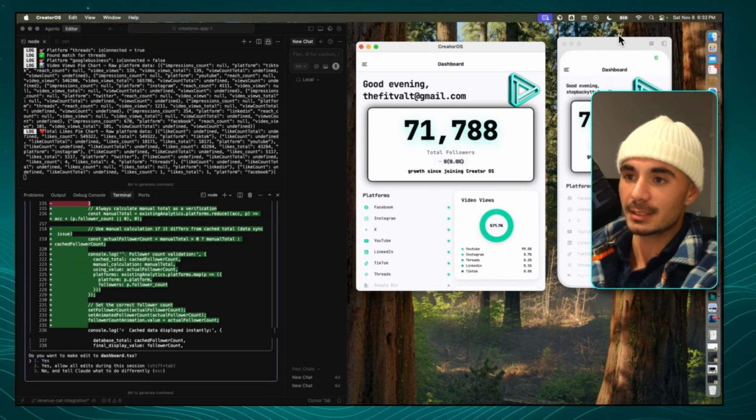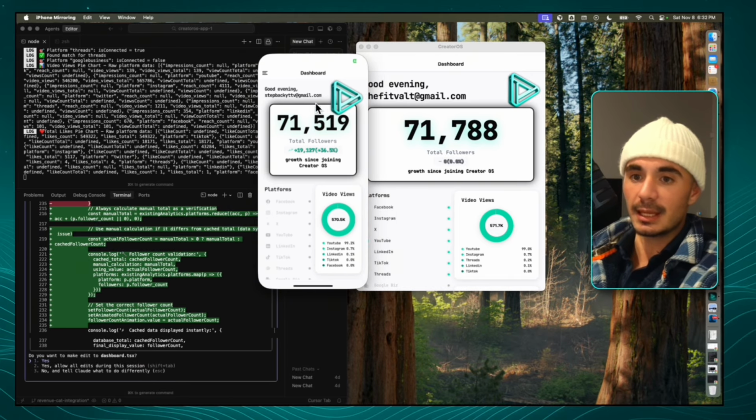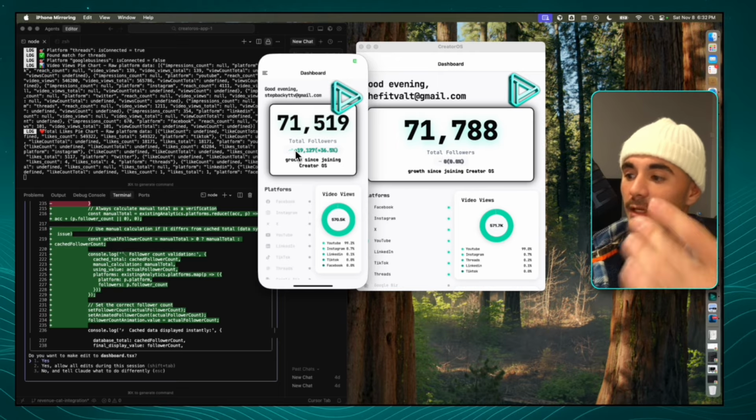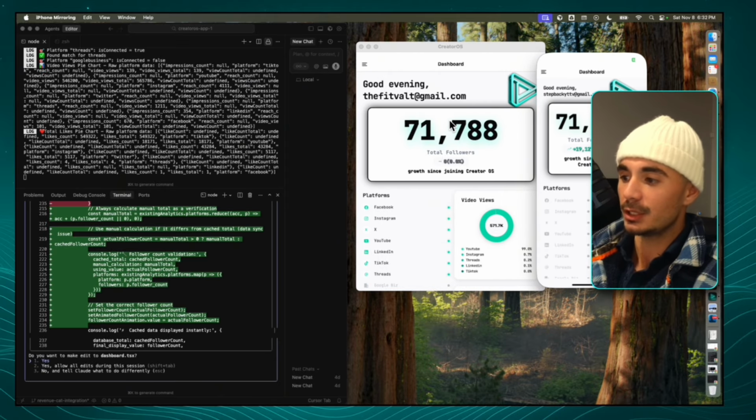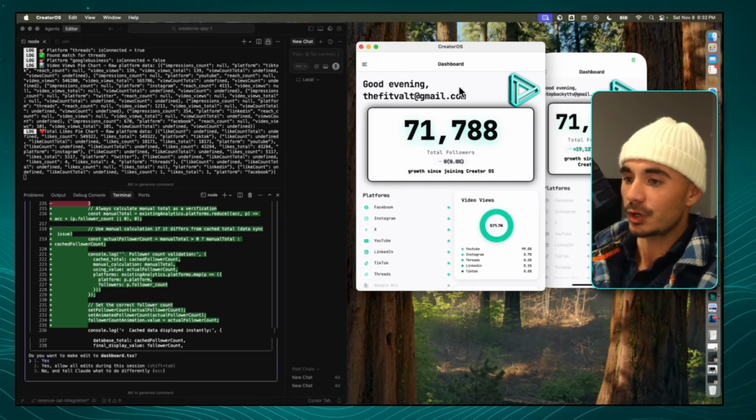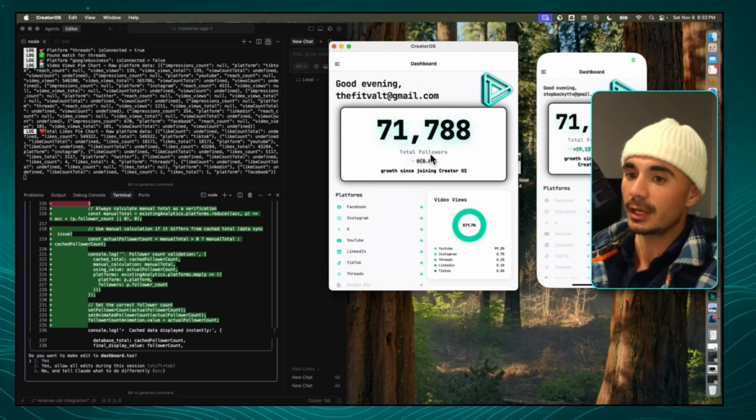And here on the right-hand side in the iOS version, we could see that since I've been using this for quite some time, the total followers have grown 36.5% since I've connected all of my socials. And so the same thing would happen on this page here, but since this is day 1 of starting on this account, it's all starting at 0.